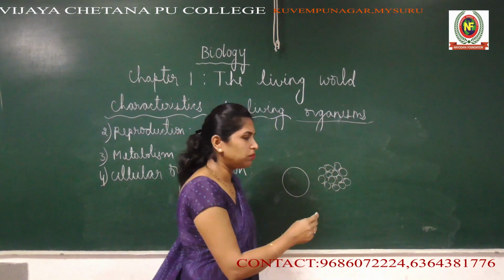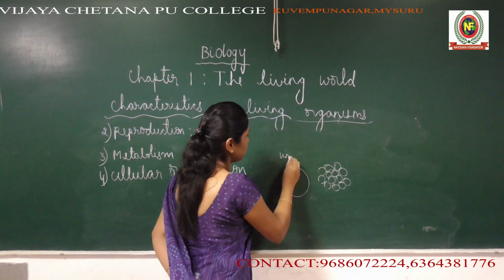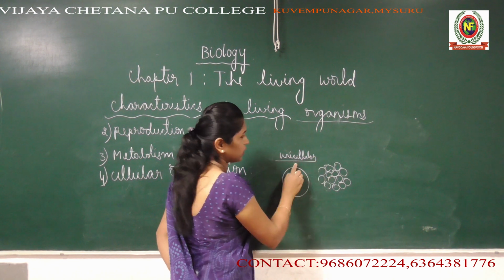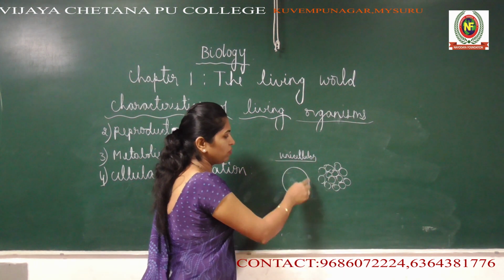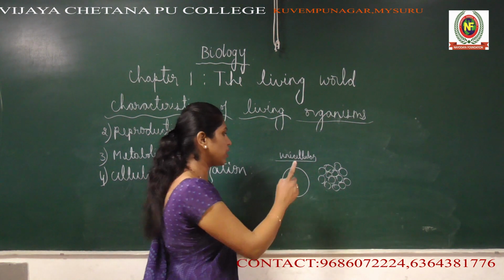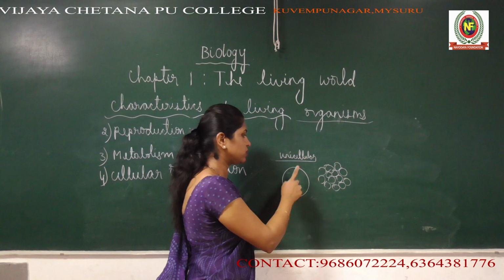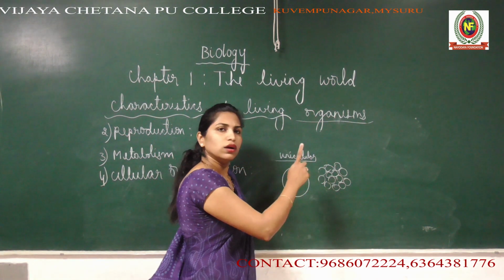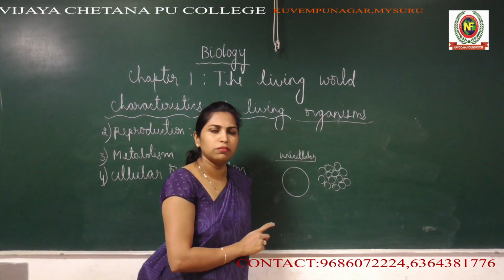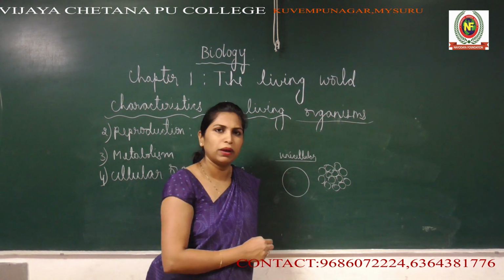This is a unicellular organism. In this case, all the cellular activity, all the body functions, are carried out by only one cell. Digestion, excretion, breathing, all the processes are carried out by it.